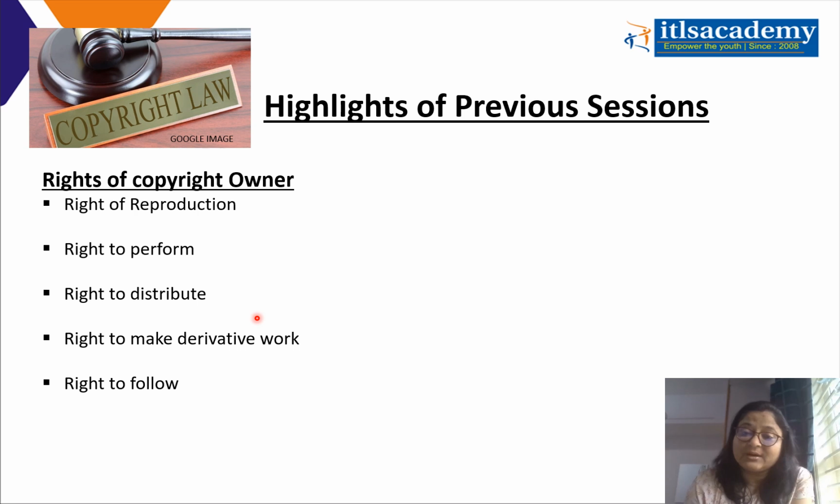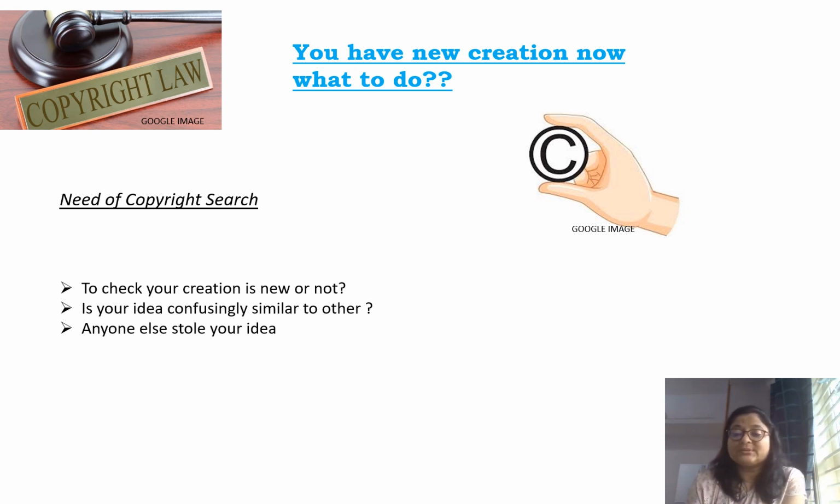Right to make derivative work: if anyone has written a storybook, then he has the complete right to make a movie on that book. And the right to follow is basically given to authors. They have the right to follow how many books are sold, and they have the right to take royalty for each and every sold book. So these are the rights provided to the copyright owner. It was all about our previous session. Now we will see today's topic, that is copyright search and copyright registration.